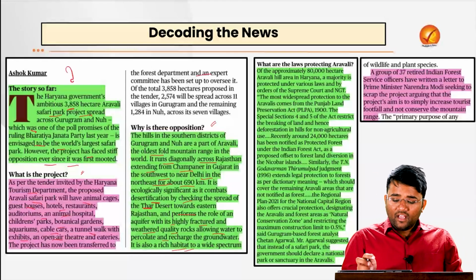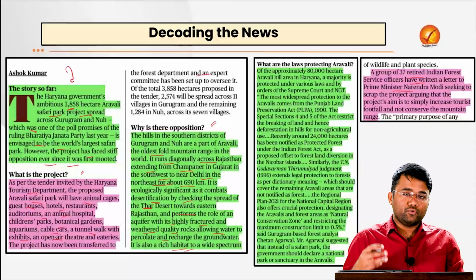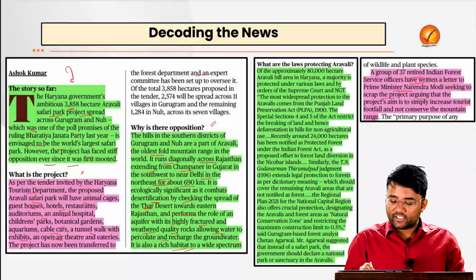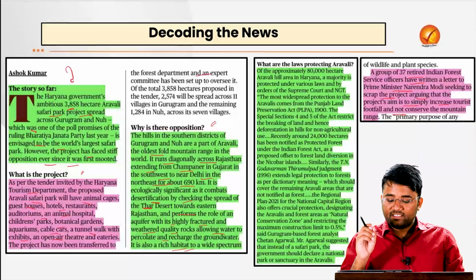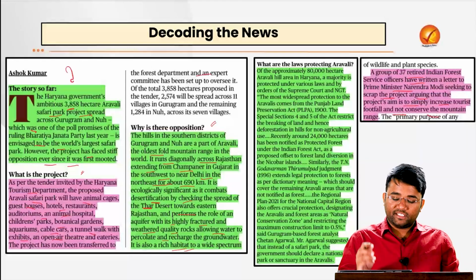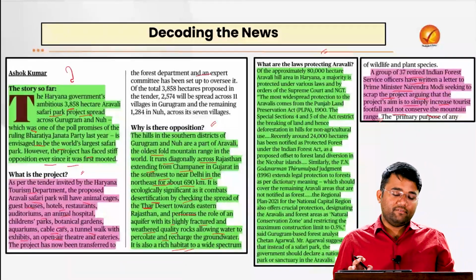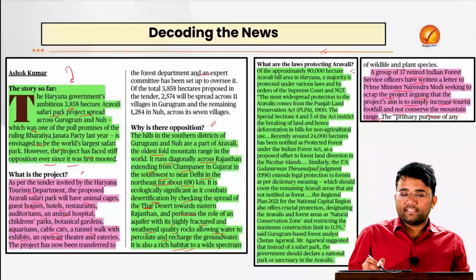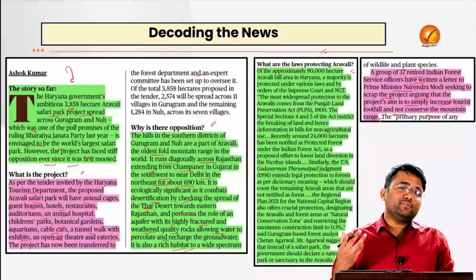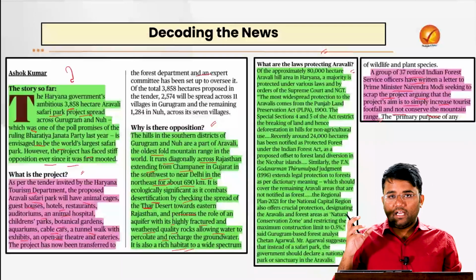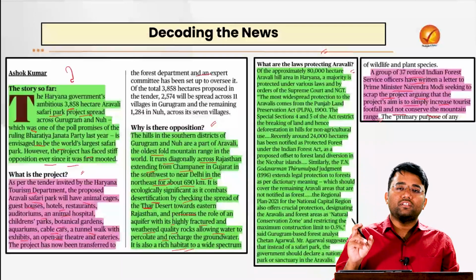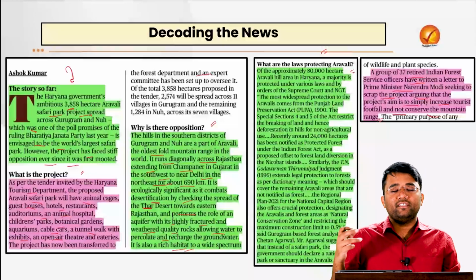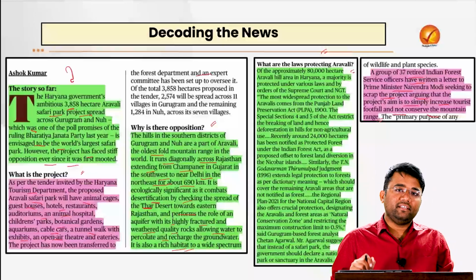A group of 37 retired Indian Forest Service officers have written a letter to our Prime Minister seeking to scrap the project, arguing that the project's aim is simply to increase tourist footfall and not to conserve the mountain ranges. Also, what are the laws that are protecting the Aravalis? First of all, there are various judgments and orders from the Supreme Court and the NGT which have ensured that a lot of human-induced and anthropogenic activities are not happening in the Aravalis.